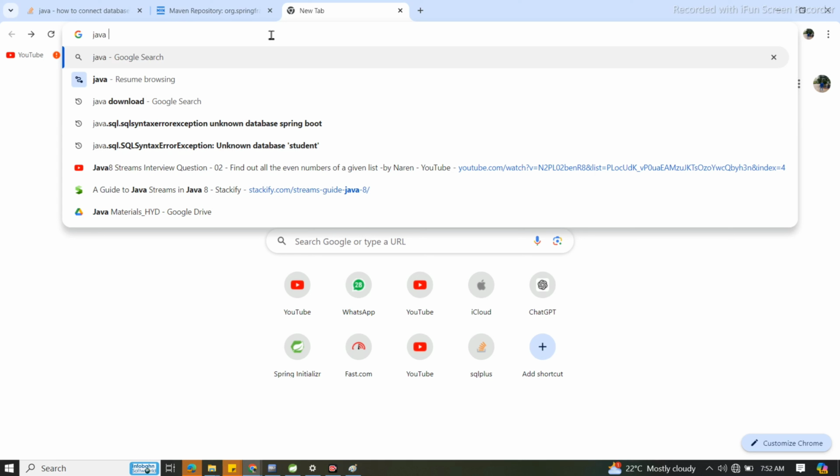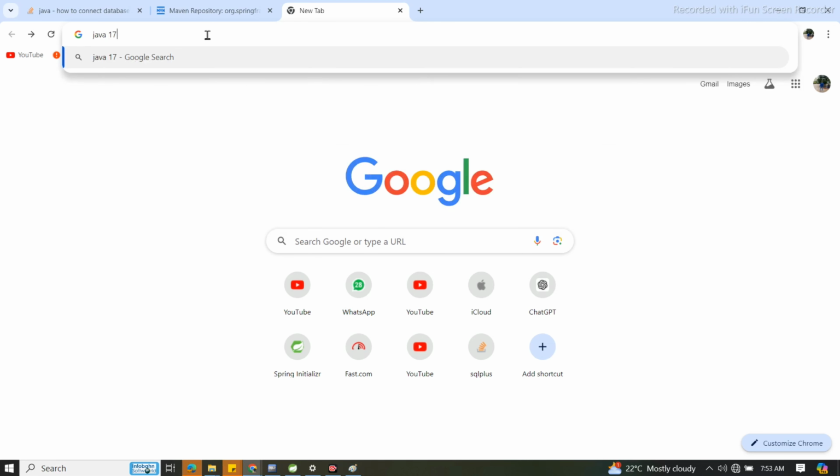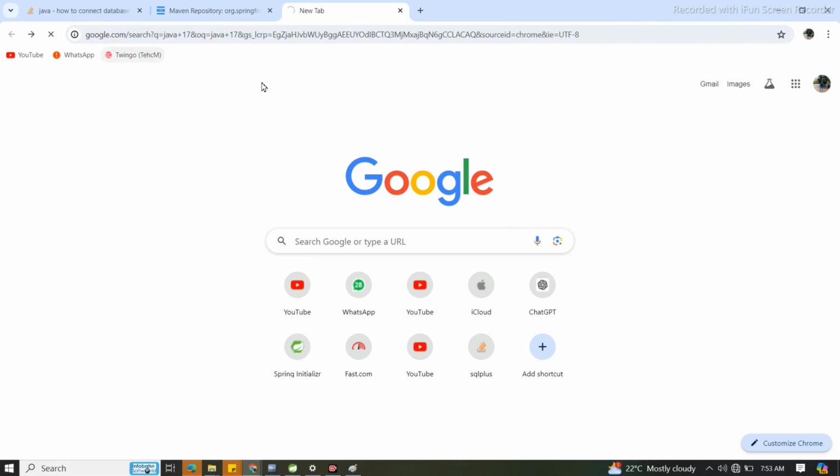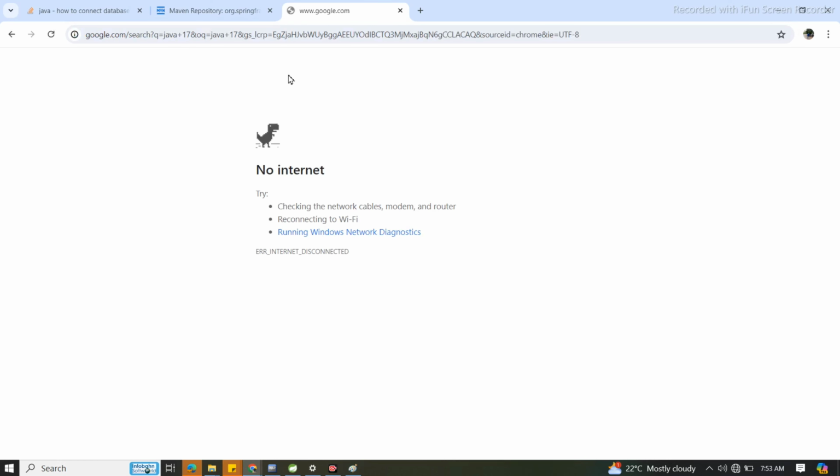But the drastic changes happened in Java 8 and Java 17. So any version you can download, but mostly Java 8 and Java 17 are appropriate. So search Java download, just type Java 17. Are you able to see my screen? Okay, the internet is not there.